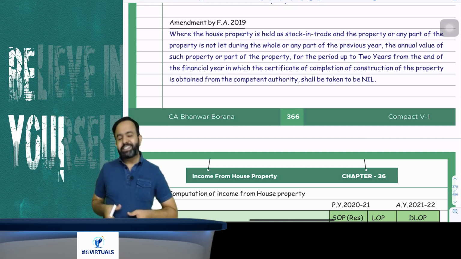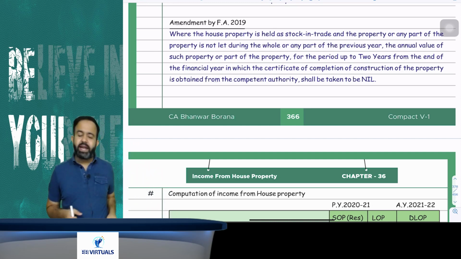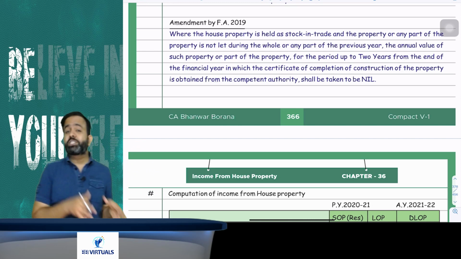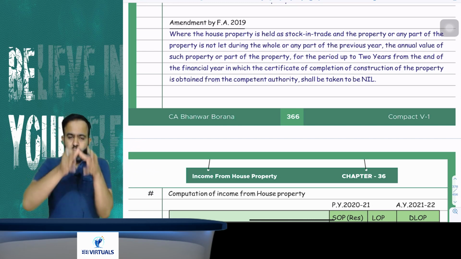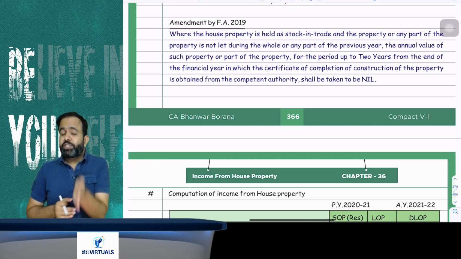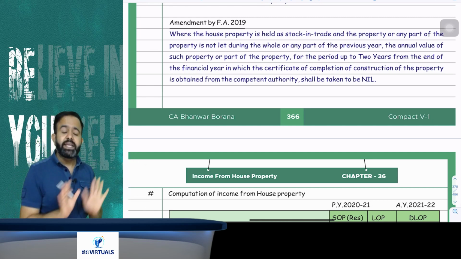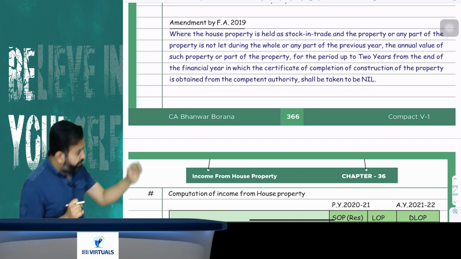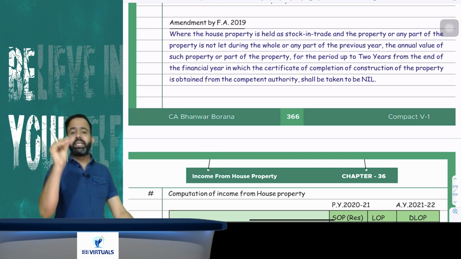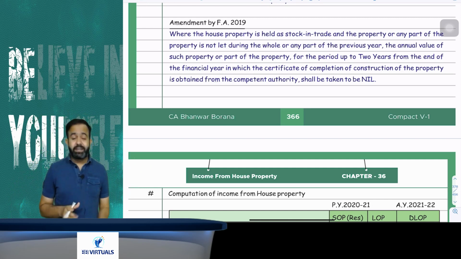Here the lawmaker says that for 2 years from the end of the financial year in which construction was completed, the annual value of that flat will be taken as nil. But guys, after 2 years, it will be treated as DLOP and income will be taxable under house property.